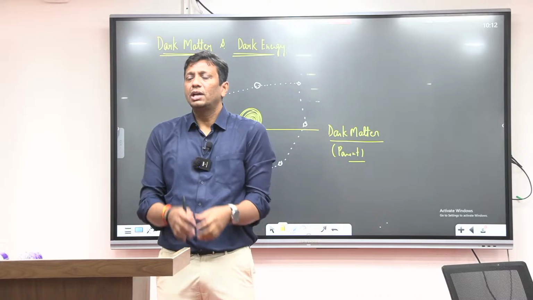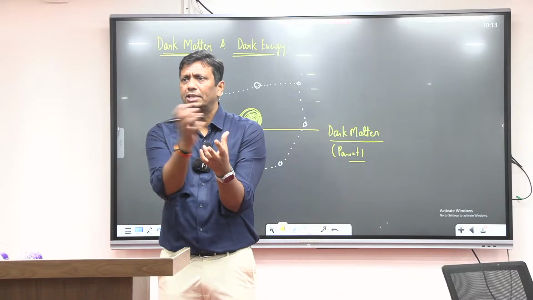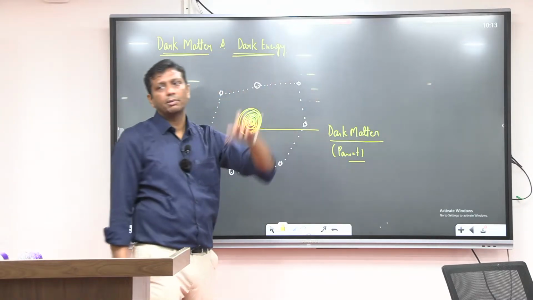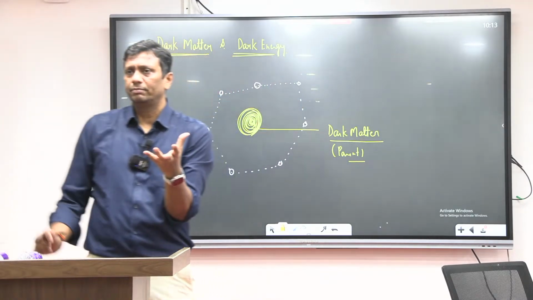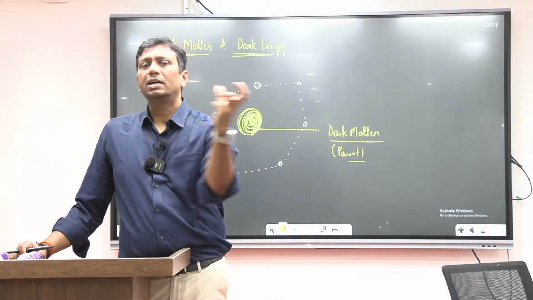Yes or no? Because our parents are a force of attraction, and that's why all the kids are in the surrounding of that attraction. So this is the way I can tell you what dark matter is. Dark matter is a kind of parent type, this is the force of attraction, and all the celestial bodies are connecting together.